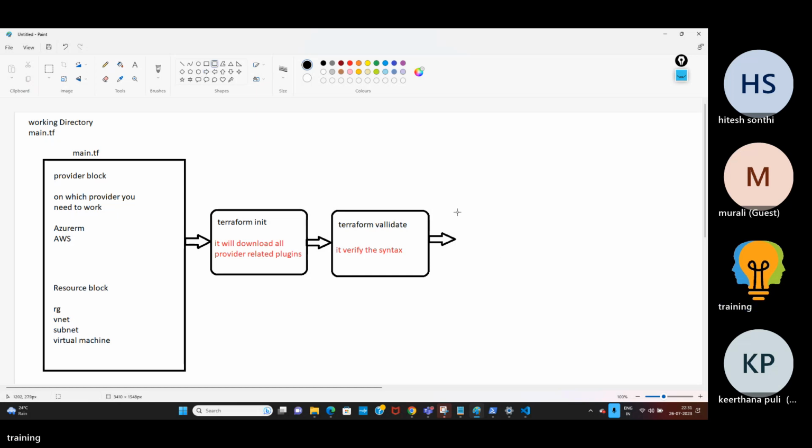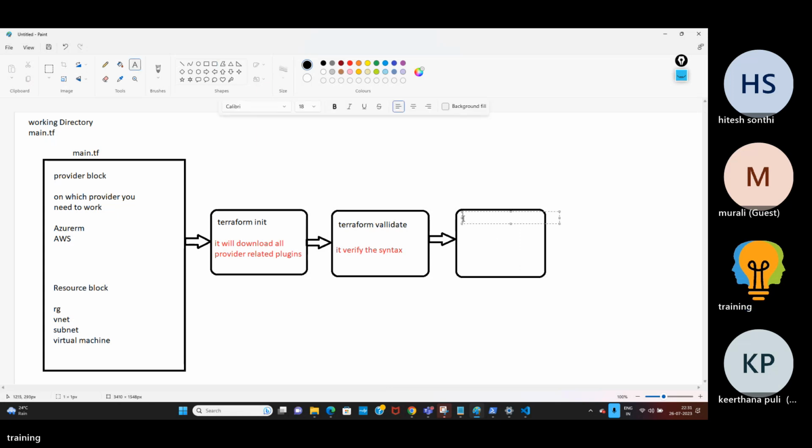Then the third command, terraform plan. So what exactly is plan? It will display what it is going to install, but it won't install it. It will show on the screen that it is going to install this, but it won't install it. By looking at the information on the screen, you can verify the code. If anything is wrong, you can modify the code.